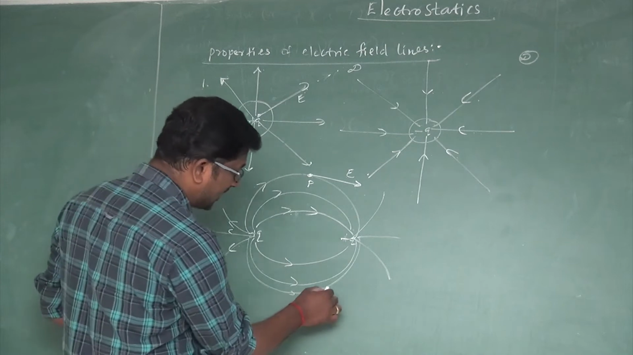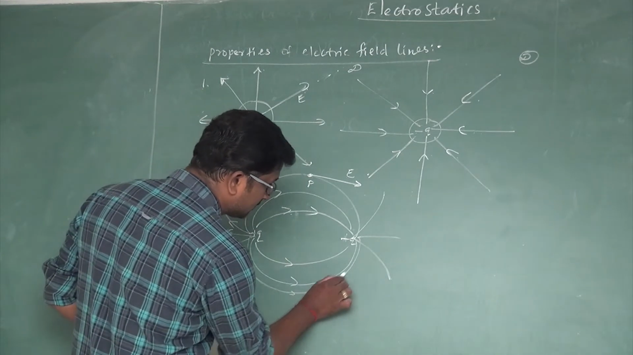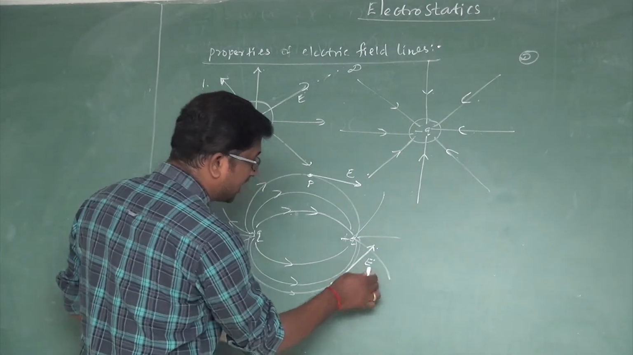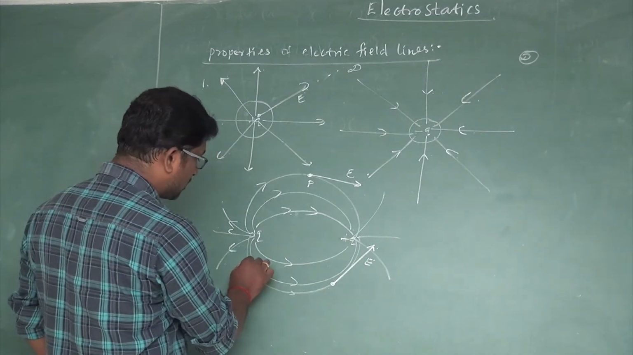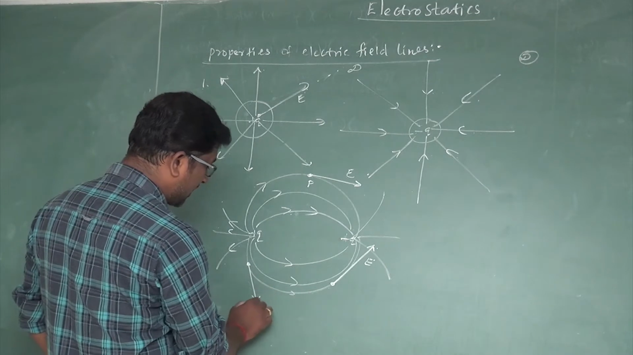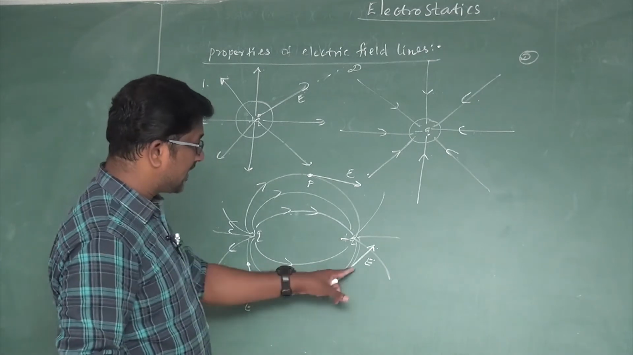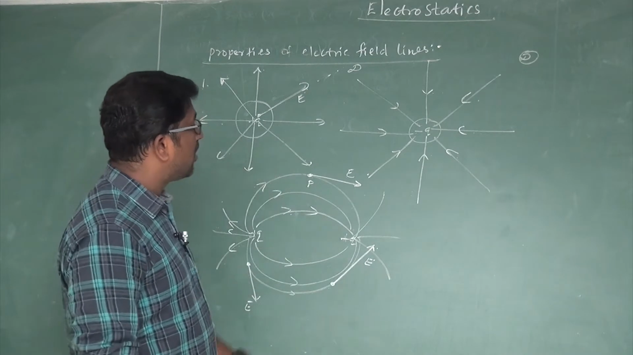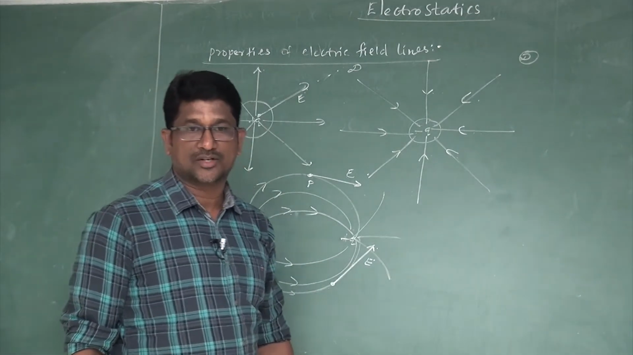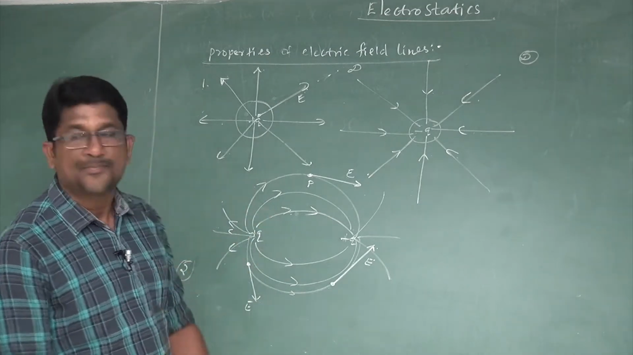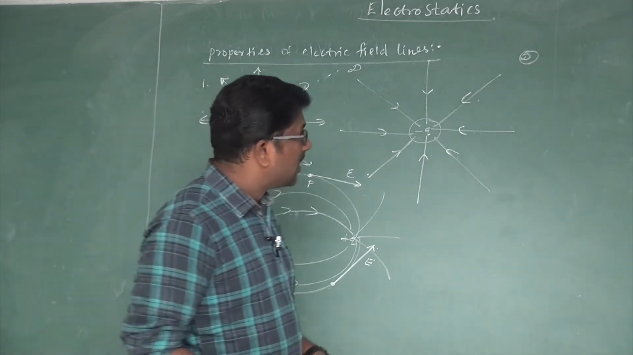Suppose the tangential line is drawn here, so this is the direction of electric field due to this system of charges. If the tangential line is drawn at this point, this is the direction of electric field. So the tangent drawn at any point on the electric field lines indicates the direction of electric field at that point. So this is the second property. And the third one.